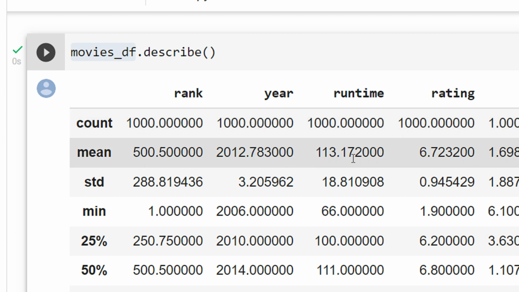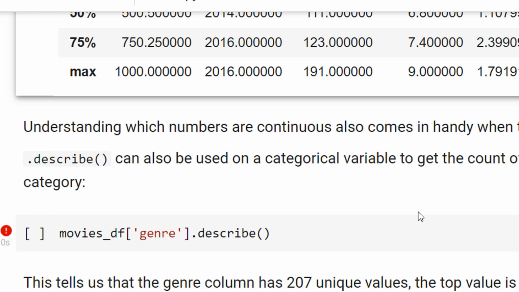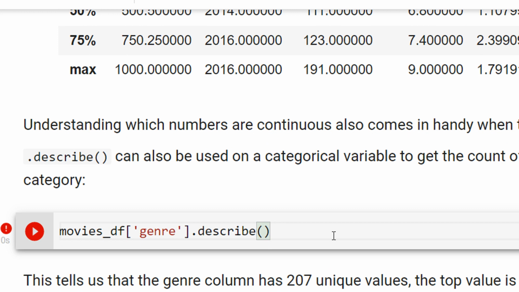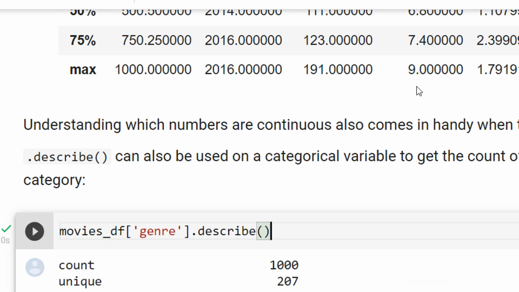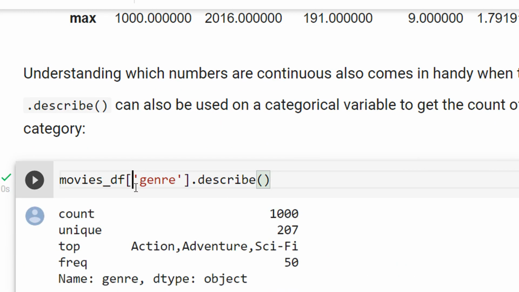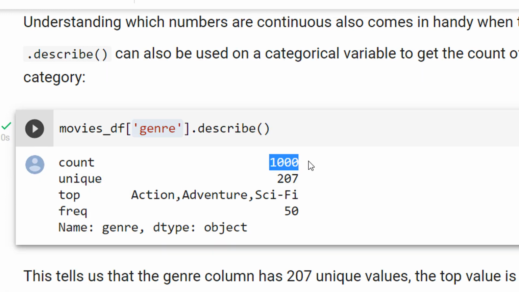For example, I'm doing it for the column genre. Genre says that the total count is 1000, because we know that our data frame consists of 1000 values. Unique is 207. What do I mean by unique? If you come to our Excel file, you can see this genre.